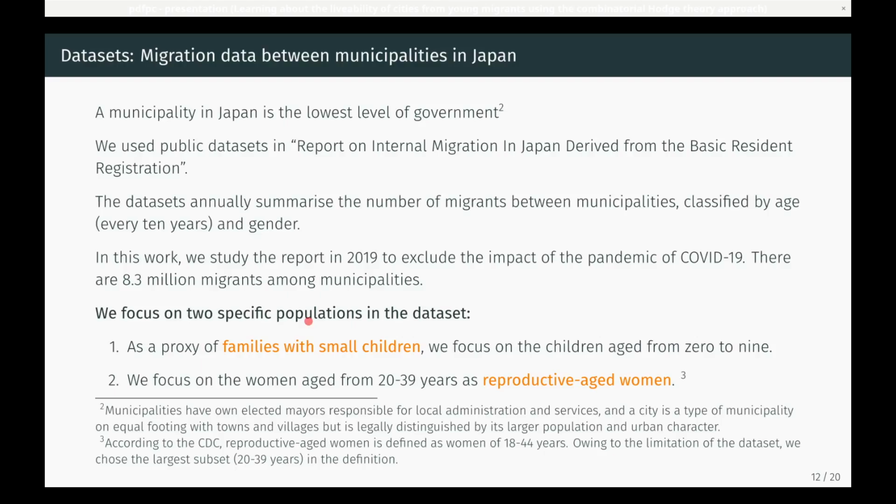We focus on two specific populations in the dataset to discuss the sustainability of the Japanese municipalities. First, as a proxy of families with small children, we focus on the children aged from 0 to 9, because family structure is not described in the dataset. Second, we focus on the women aged from 20 to 39 years, as reproductive-aged women.